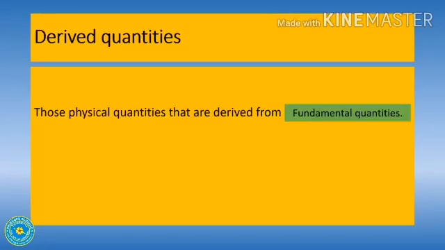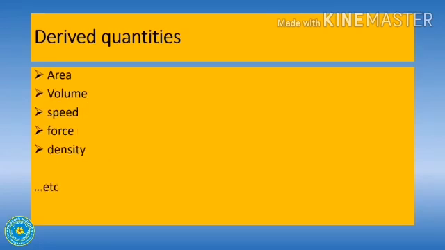Next, derived quantity. Those physical quantities that are derived from fundamental quantities are known as derived quantities. So the examples are area, volume, speed, force, density, etc.